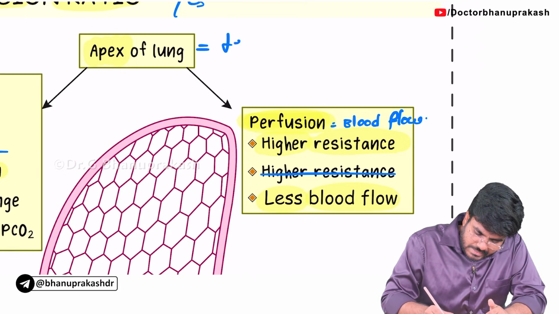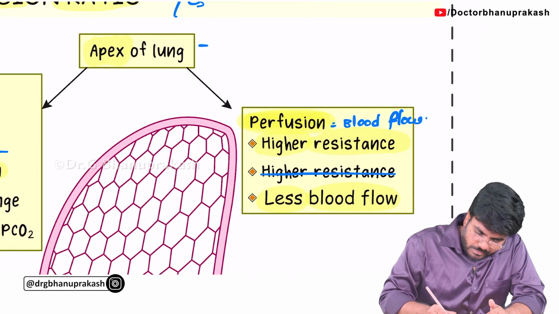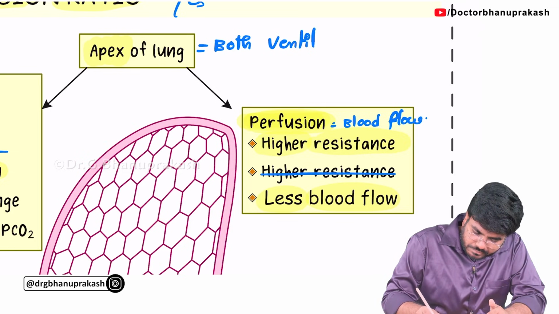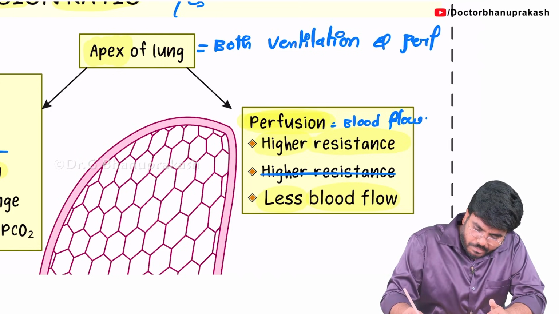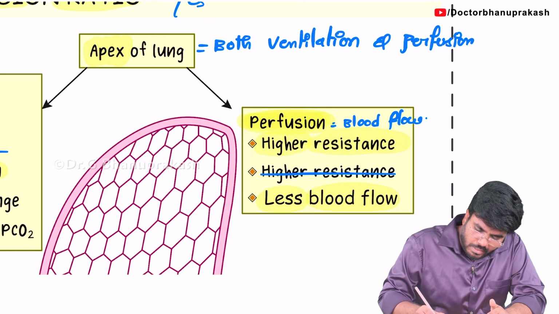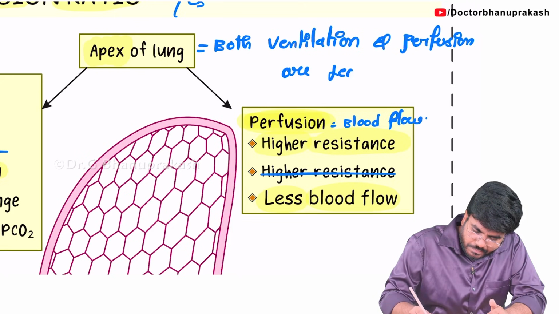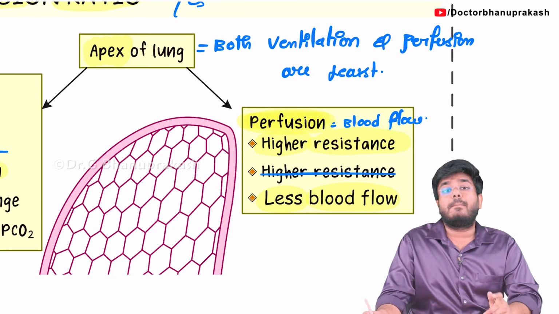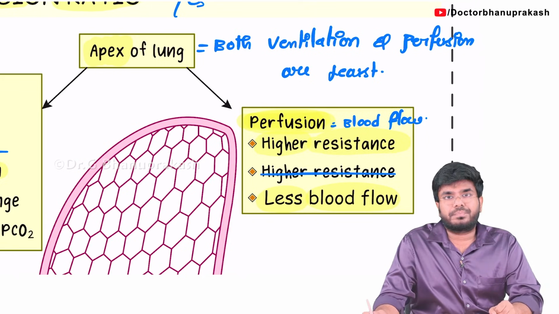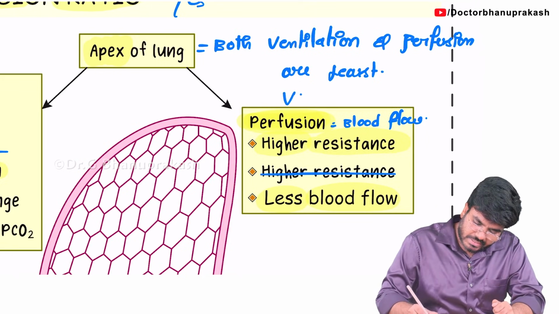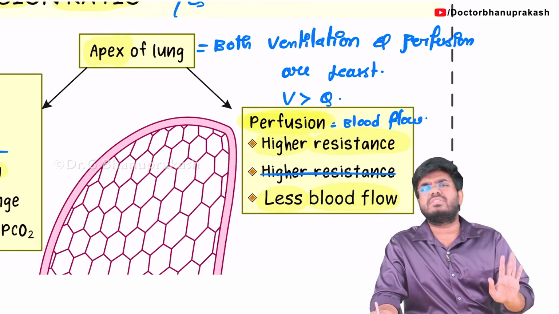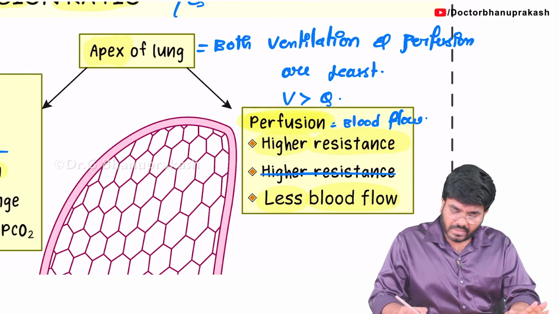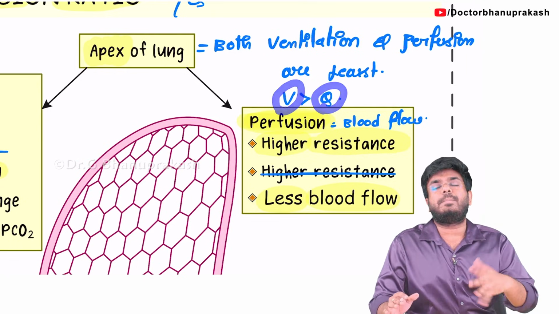Apex, there is less, both, right? Both ventilation and perfusion are least. Both are less, but in comparison, sir, ventilation is at least greater than perfusion. Both their values are less. Ventilation value is less, perfusion value is less. Definitely they are less. But when compared to the perfusion value, ventilation is comparatively greater.